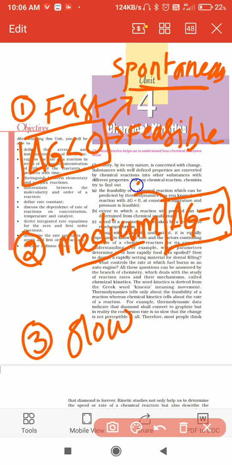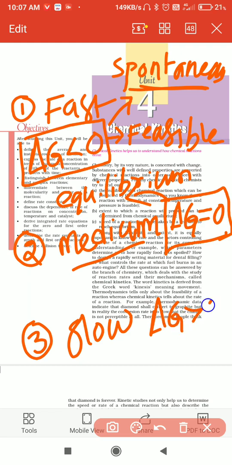These reactions are called medium reactions, or equilibrium reactions. In terms of the thermodynamic function, delta G equal to 0 reactions are called equilibrium reactions. Next, slow reactions. For slow reactions, delta G is very much greater than 0.